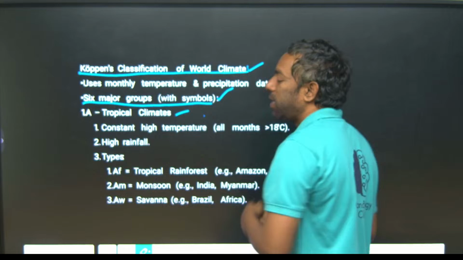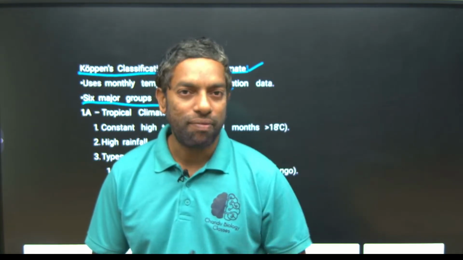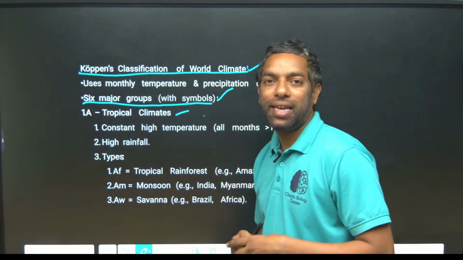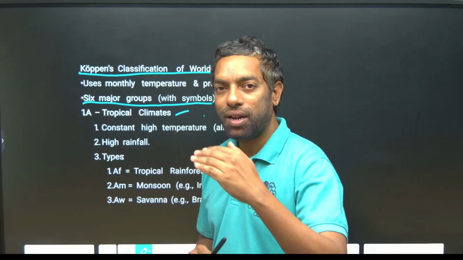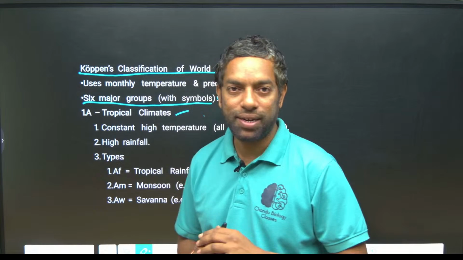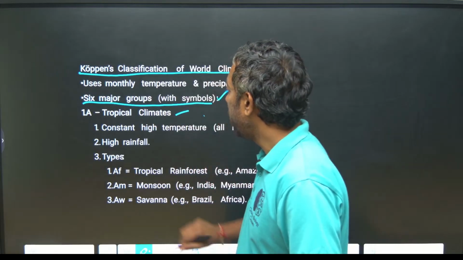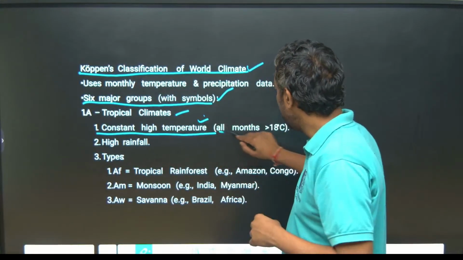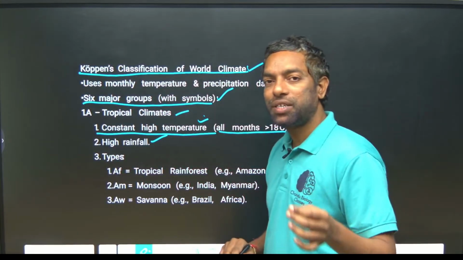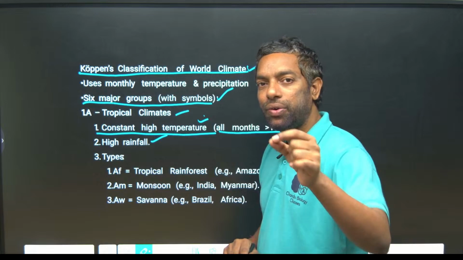One of the groups is the tropical climate. The first one in Köppen's classification is tropical climate. The tropical area is located beside the equator, either north or south of it. The equator is at 0 degree latitude, where sunlight falls directly. Beside, below or above the equator, there is the tropical climate condition, with constant high temperature, more than 18 degrees centigrade in all months, and high rainfall, guys.